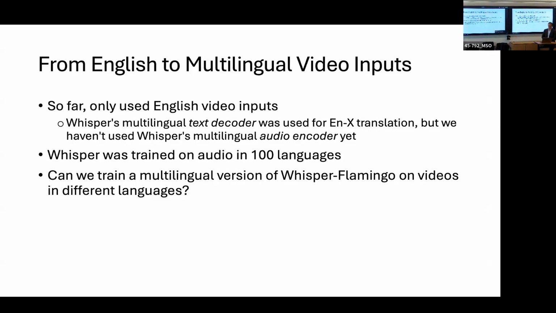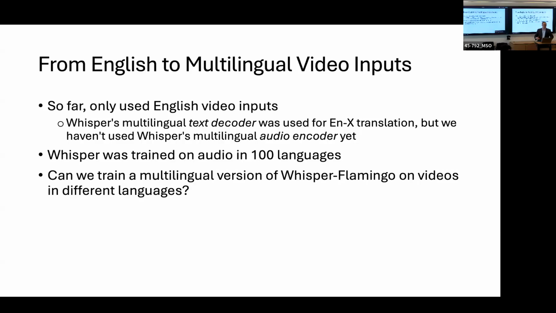Okay, great. So far in this presentation, I've shown you the model which takes only English videos as input. Now I'm going to show you the extension of the model, which goes from English to multilingual video inputs. So far, our model only used English video inputs. We use Whisper's multilingual text decoder for English text translation, but we haven't used Whisper's multilingual audio encoder yet.